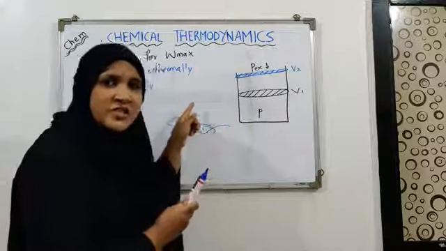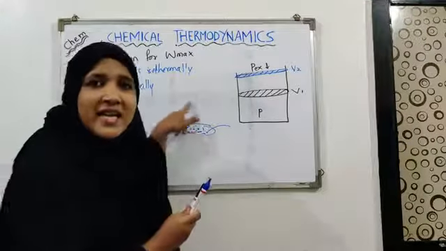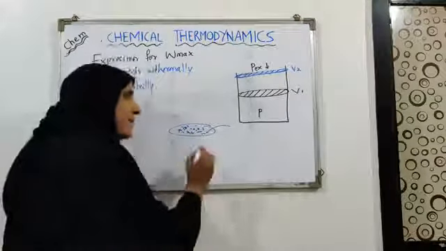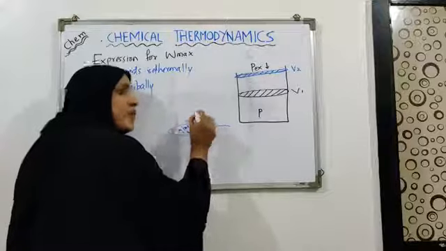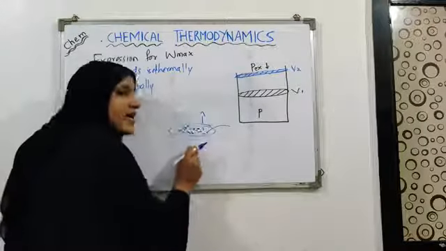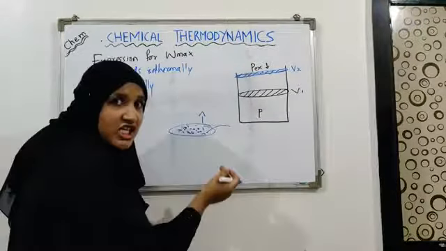When the external pressure decreases, the equilibrium between internal and external pressure will get disturbed, and the piston will slightly move upward, so that the internal and external pressure can again be equal, that is, equilibrium can again be achieved.